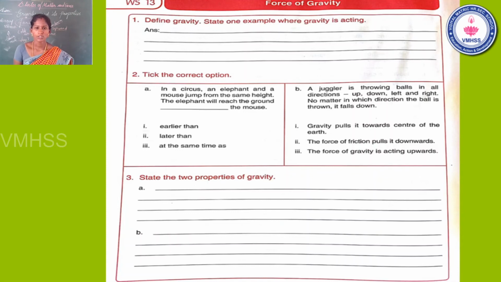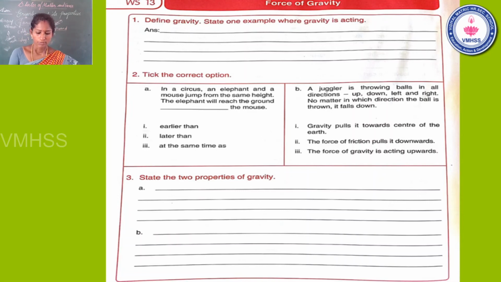Come to the next question. A juggler is throwing balls in all directions: left, right, up and down. No matter in which direction the ball is thrown, it falls down. The direction does not depend on the earth. The earth pulls all the objects from the surroundings in different directions.